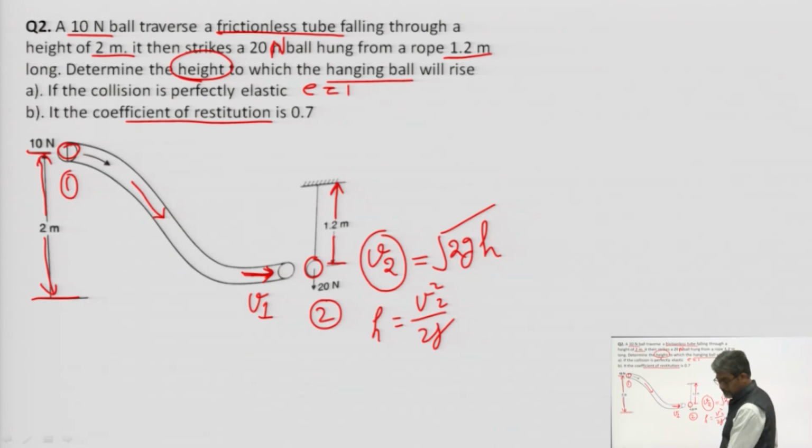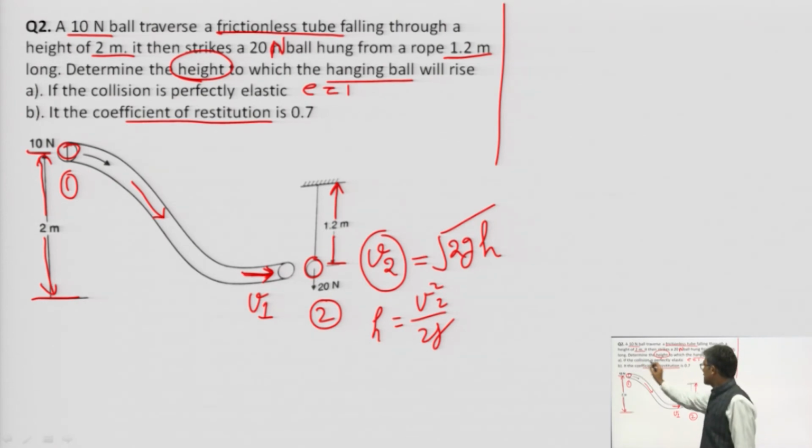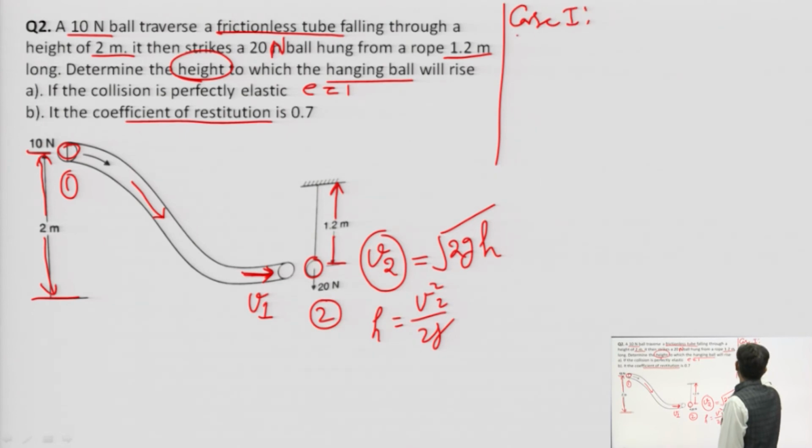We will do the same as we did in the previous example. Take case 1, when e is equal to 1.